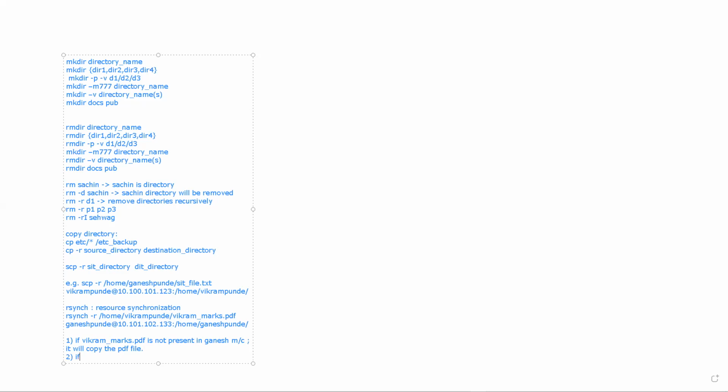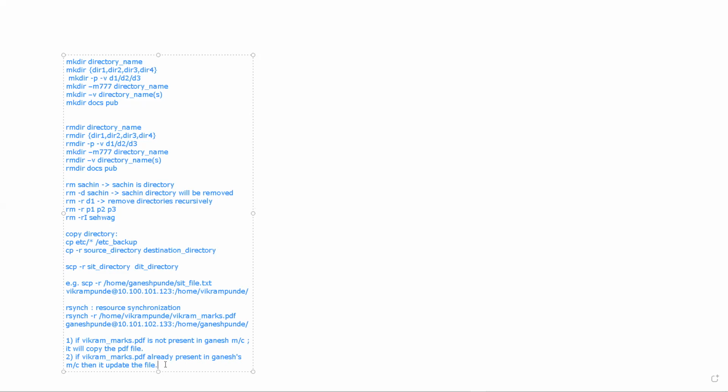If Vikram_marks.pdf is already present in Ganesh's machine, then it will update the file, right?